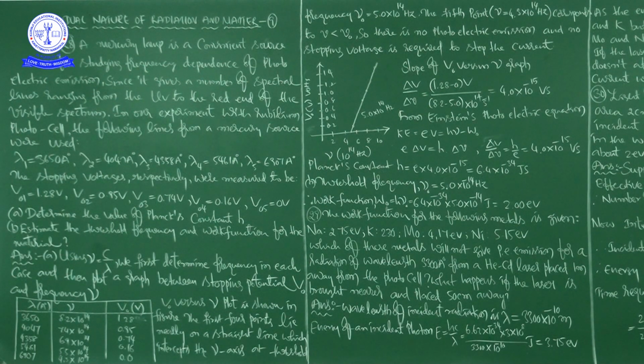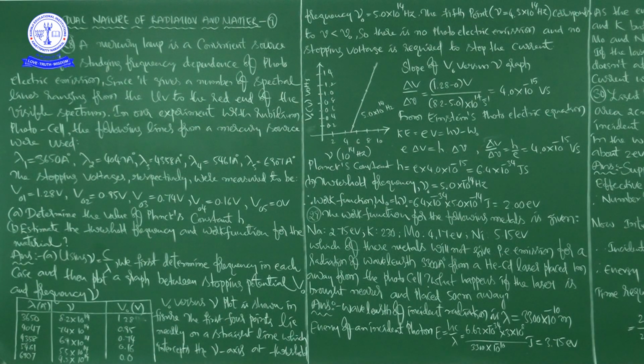In our experiment with rubidium photocell, the following lines from a mercury source were used. So we did one experiment. These are the lines they have given.